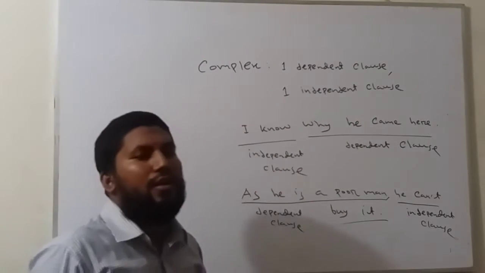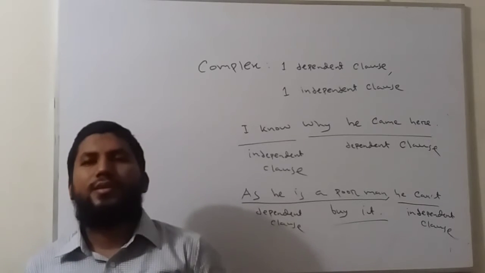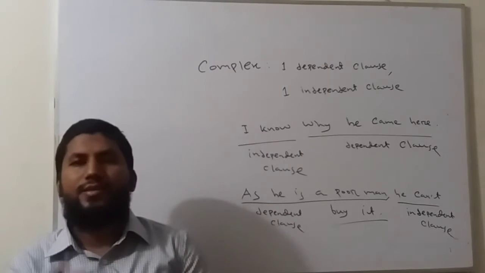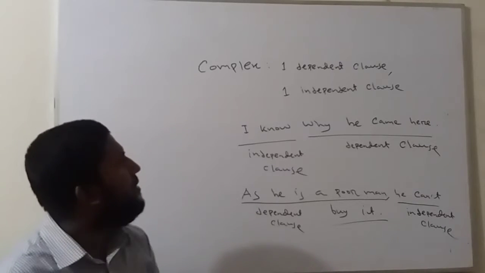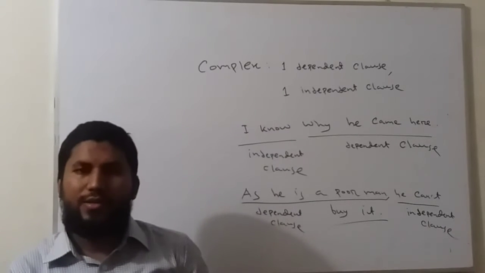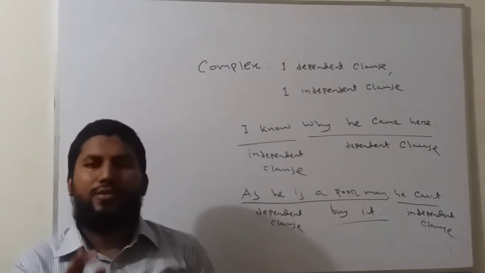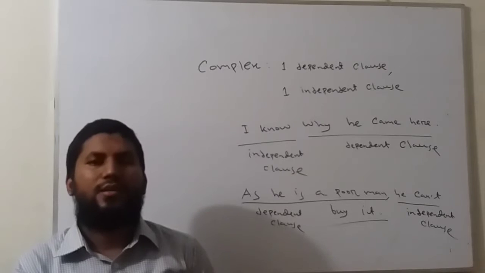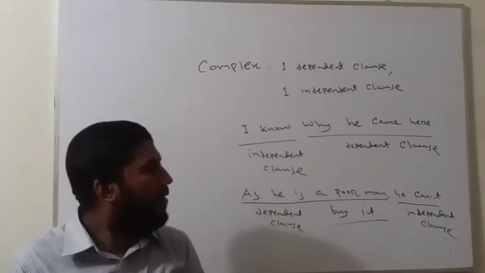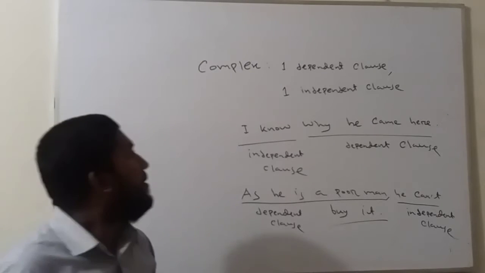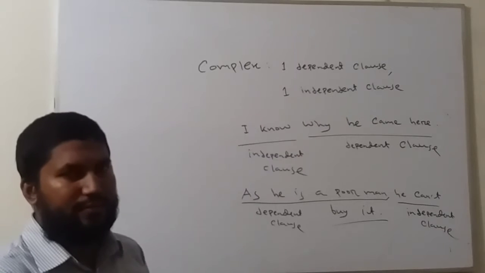In short, in a simple sentence, there is one independent clause. In a complex sentence, there is one dependent clause and another independent clause. In a compound sentence, there are two independent clauses which are joined with coordinating conjunctions. Now we will discuss the rules of changing from one sentence to another.